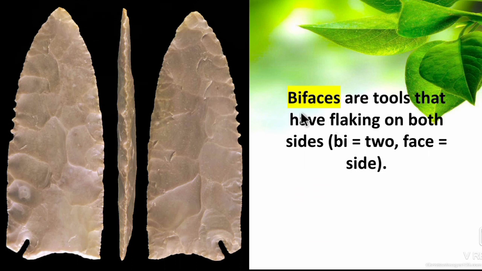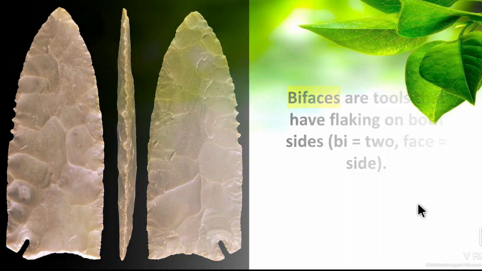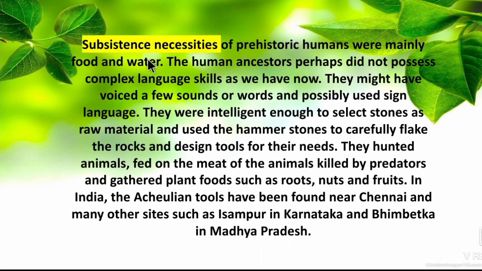So next one is bifaces. Bifaces means, as I said earlier, the two edges will be sharpened. So they are tools that have been flaked on both sides. So it has been flaked on both the sides. So bi means two, face means side. Subsistence necessity means the basic needs, to fulfill their basic needs. Of the prehistoric humans were mainly food and water. So our basic need is food and water, shelter, clothing, right? So the subsistence necessity of the prehistoric people was mainly food and water.